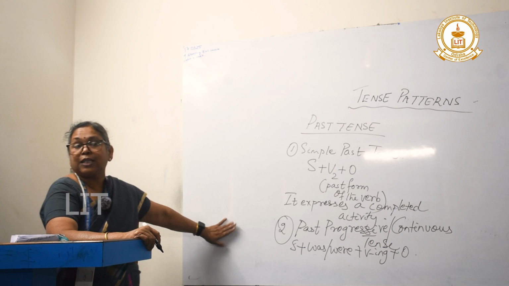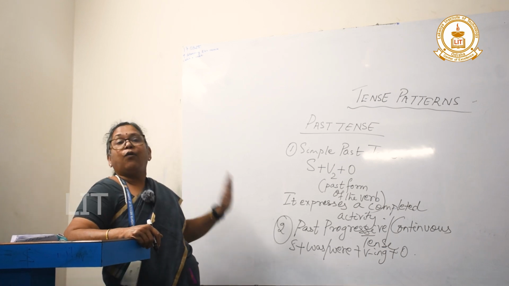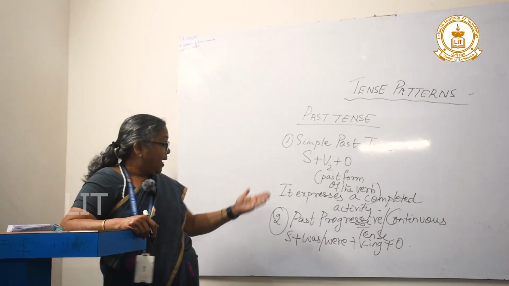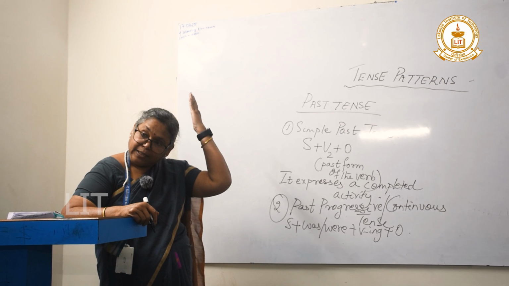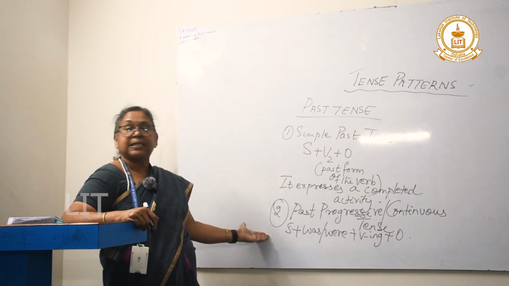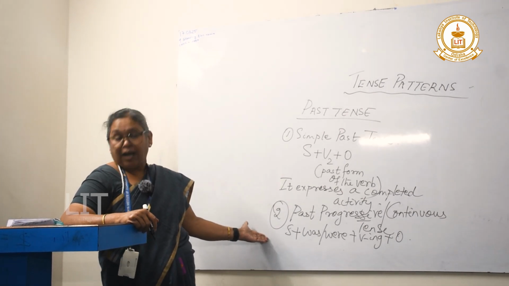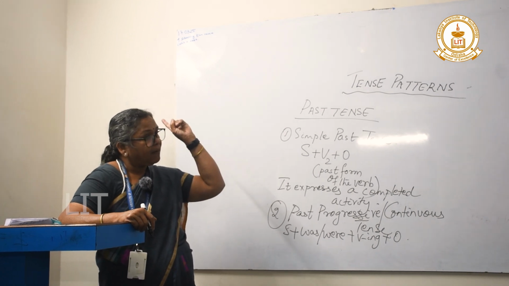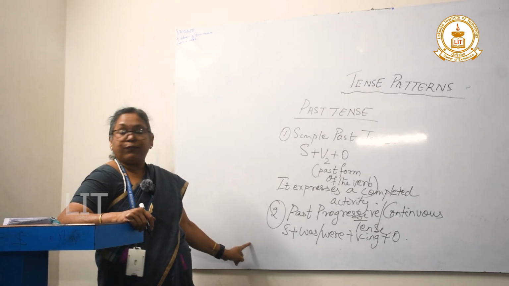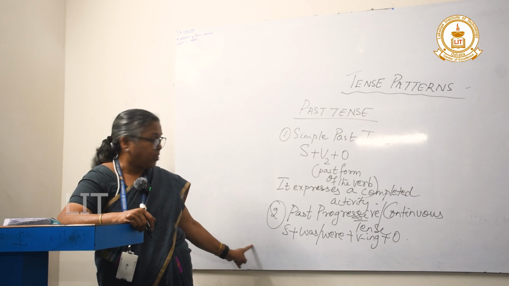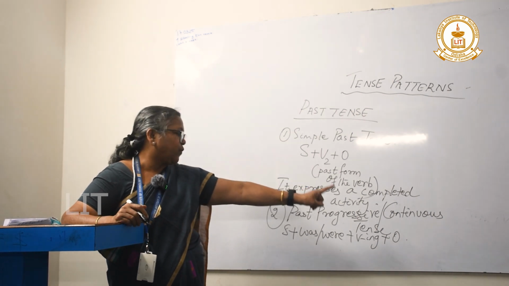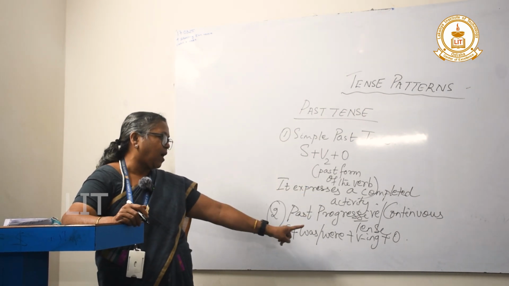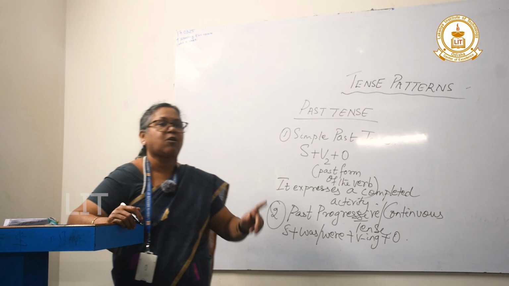Why are we reading this? Why is it necessary? Because whenever we are describing anything that was happening in the past, through this tense we are expressing it, things which were happening or taking place in the past. Past progressive, continuous tense: subject, was, were, verb ing plus object.